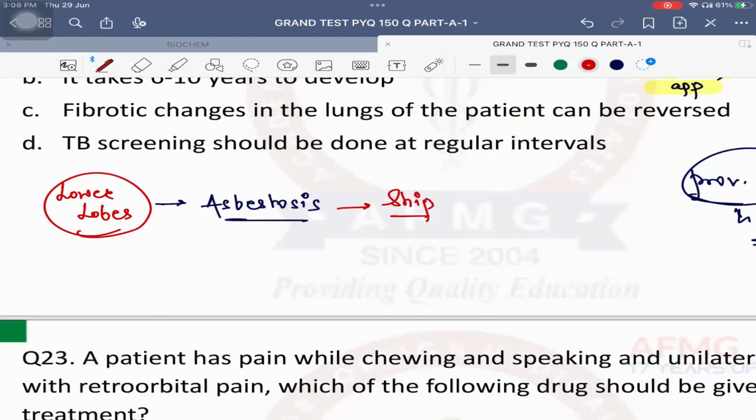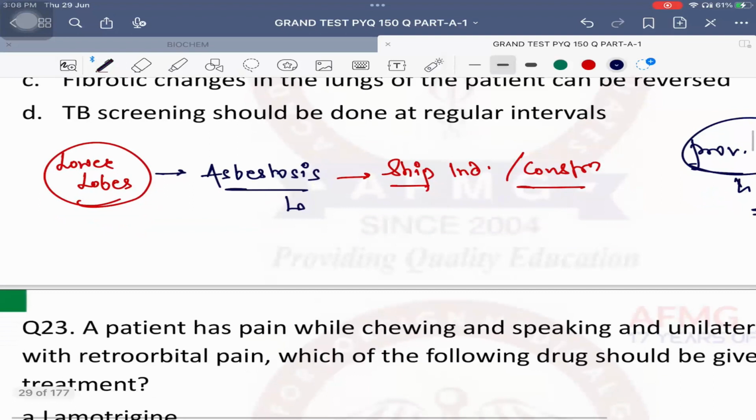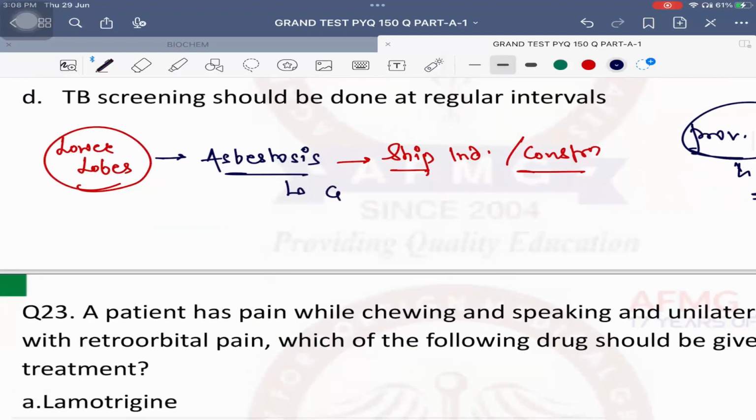Ship industry worker. Very good. It is usually seen in ship industry workers, and along with that, construction workers as well. And what is the characteristic X-ray finding in asbestosis? Very good. In asbestosis, the characteristic X-ray finding is ground glass appearance.